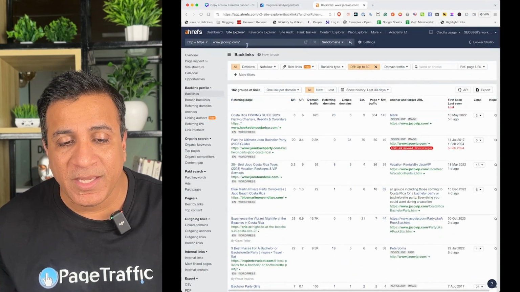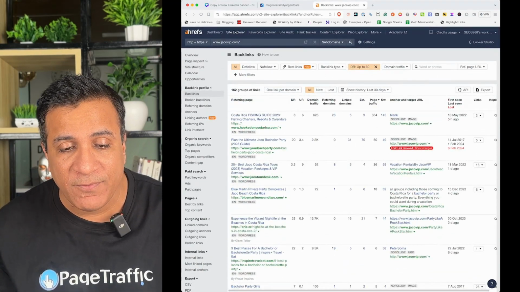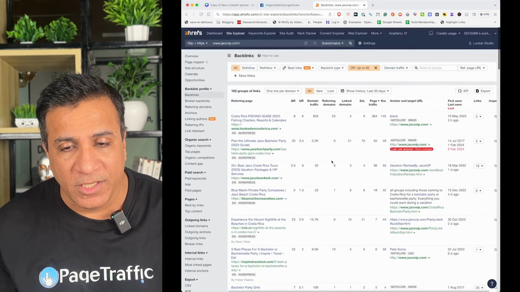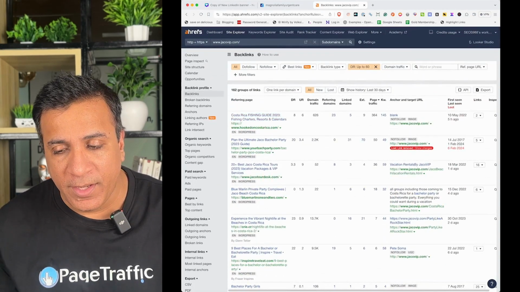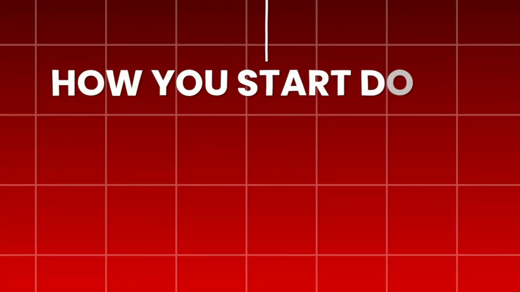and what kind of backlinks are coming, and most important, I'm gonna try to find any website which is of lower domain rating and is doing very well, and I'm gonna follow the same process. I'm gonna take that site out and do the backlink research for that particular website also. So this is basically how you start doing the analysis.